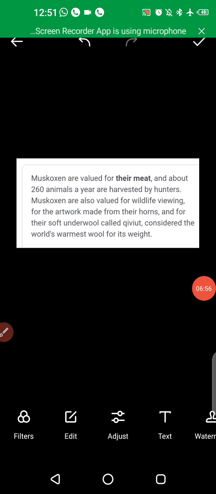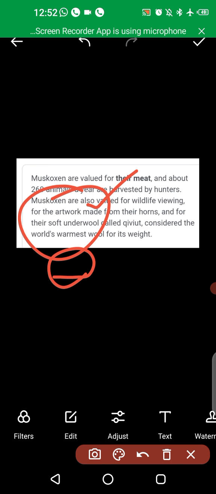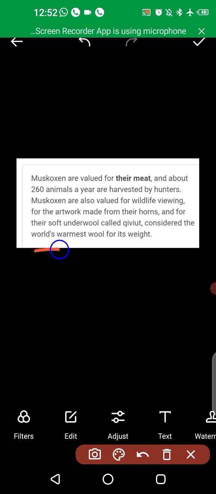Musk oxen are valued for their meat, and about 260 animals a year are harvested by hunters. You have an idea, no, children? Musk oxen are also valued for weaving, for the handicrafts made from the horns, and for their soft underwool, the world's warmest wool. Okay, is it clear, children? You can write any uses, two uses you can write, no problem.